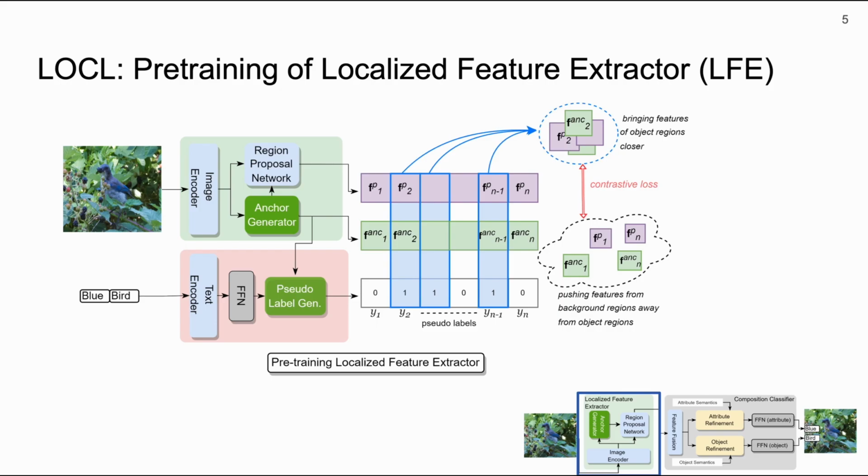The text embedder is only used during training to generate pseudo labels for the anchor proposals. Based on these pseudo labels, we bring together regions and anchor proposals with objects of interest close to each other by a contrastive loss. The output of this feature extractor is a set of localized features. These are fed to our composition classifier, which we will discuss next.